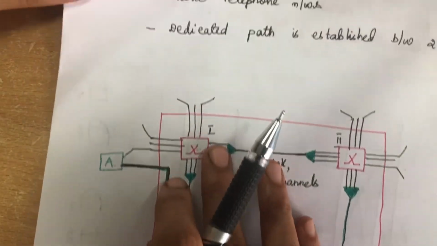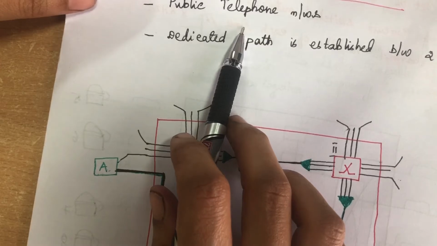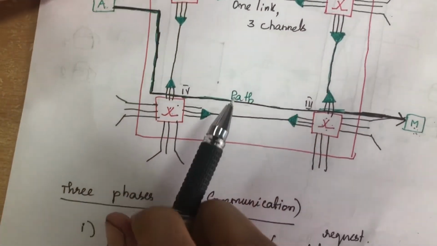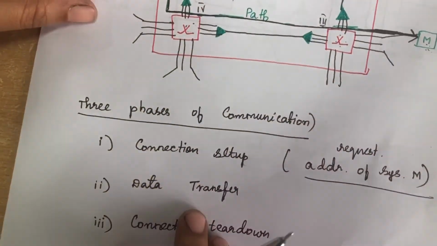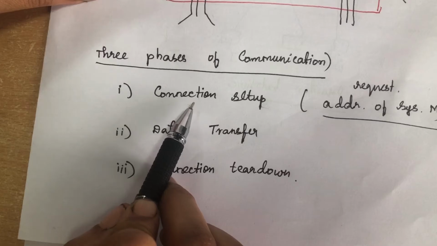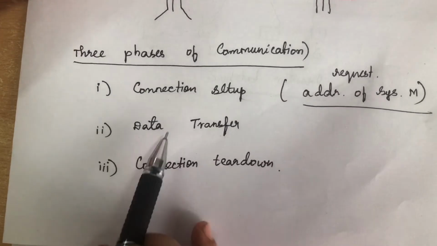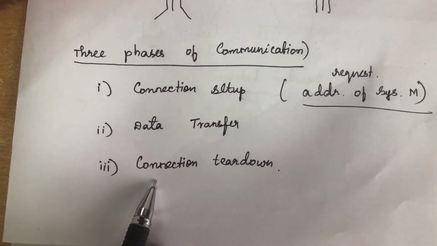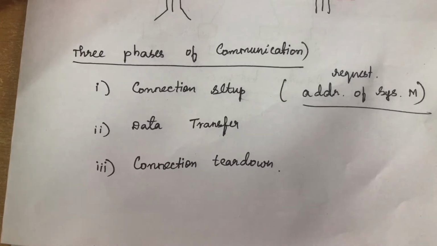So circuit switched networks are used in the public telephone system, and we will have a dedicated path established between the two stations. This is an example for this. There are three phases of communication. One is connection setup, where the connection will be established between the two stations. Next, the data will be transferred, and third is connection teardown, which will disconnect the connection.